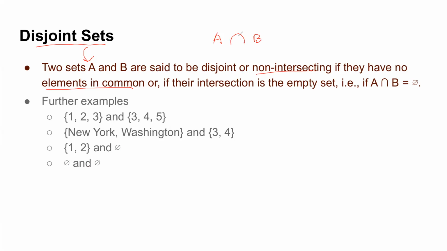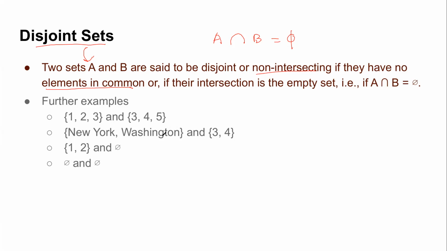So if the intersection of two sets is phi, or an empty set, in that case we say that the two sets are disjoint. Let me repeat, what are disjoint sets? Disjoint sets are those sets which are non-intersecting or which have no elements in common. So if I have to represent it in terms of set operation, it means that the intersection of the two events is actually a null event or a null set, right?